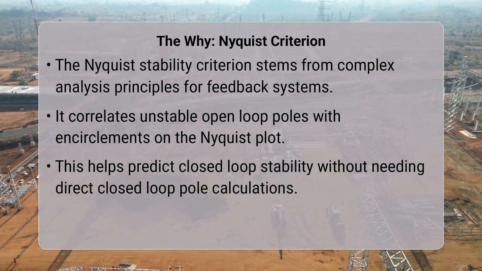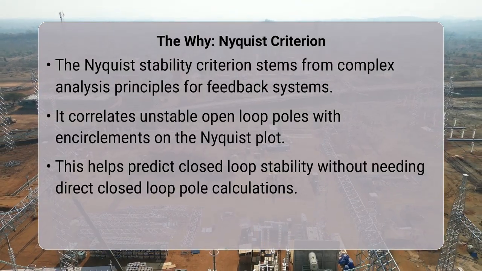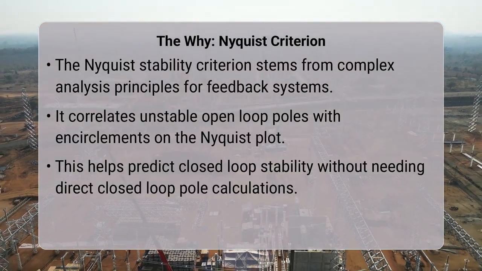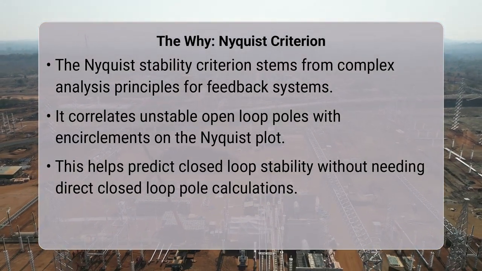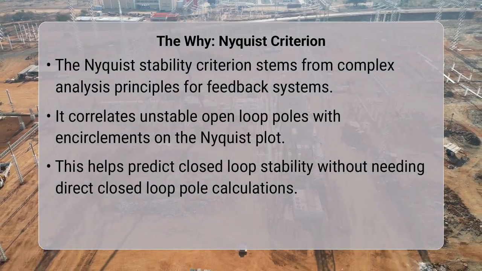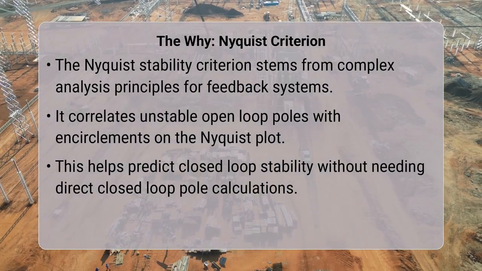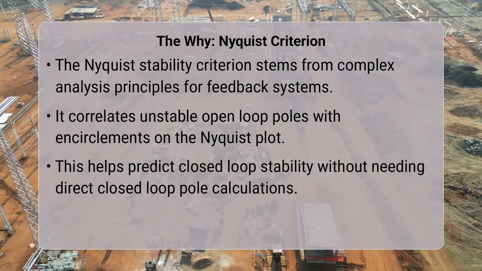Essentially, it helps us determine if closing the feedback loop will result in an unstable system, without needing to calculate the closed-loop poles directly. This works because the plot essentially maps the system's frequency response onto a complex plane, allowing us to visualize potential instability.